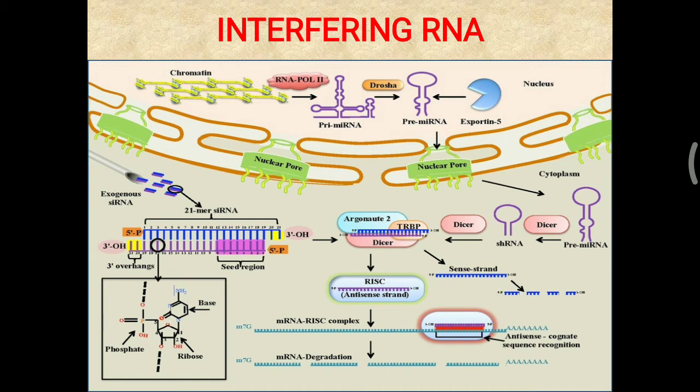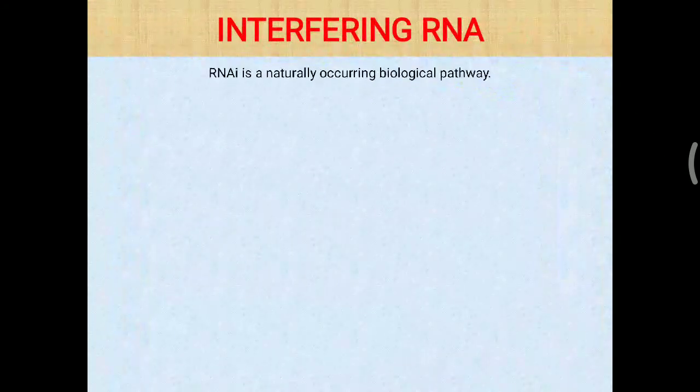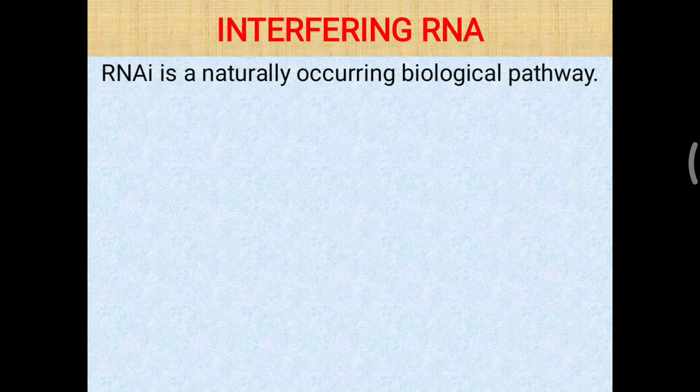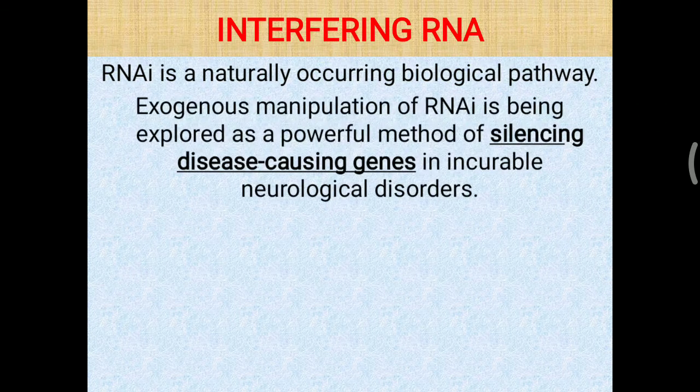The same thing is possible when small interfering RNA is given. That can also lead to the formation of the RNA induced silencing complex, and that also leads to the degradation of mRNA. So in detail, RNA interference is a naturally occurring biological pathway. Exogenous manipulation of this RNA interference is being explored as a powerful method of silencing disease causing genes, some gene mutation that is creating disease.